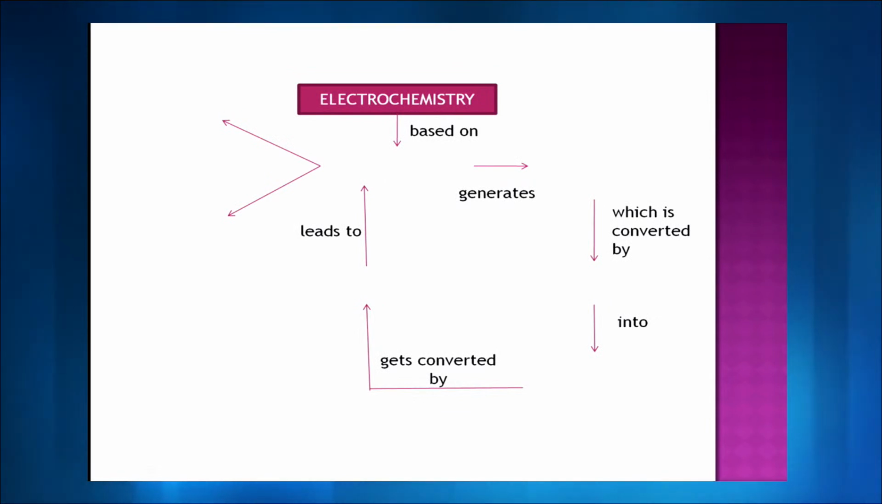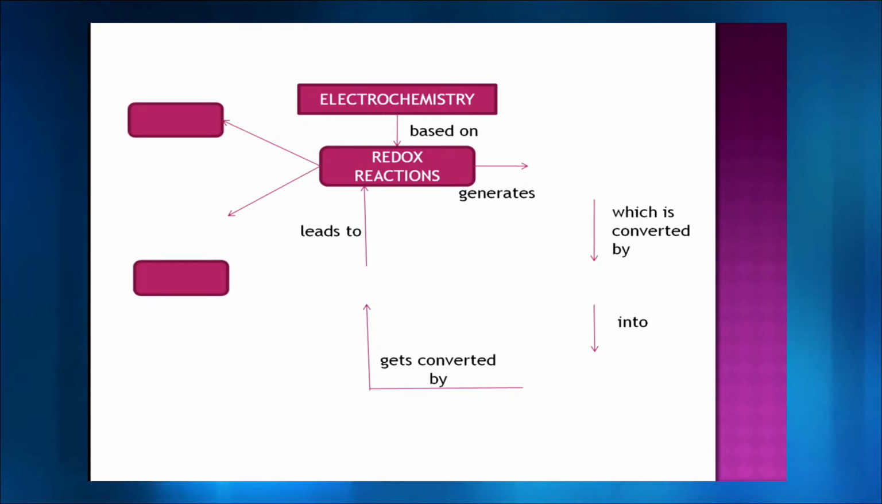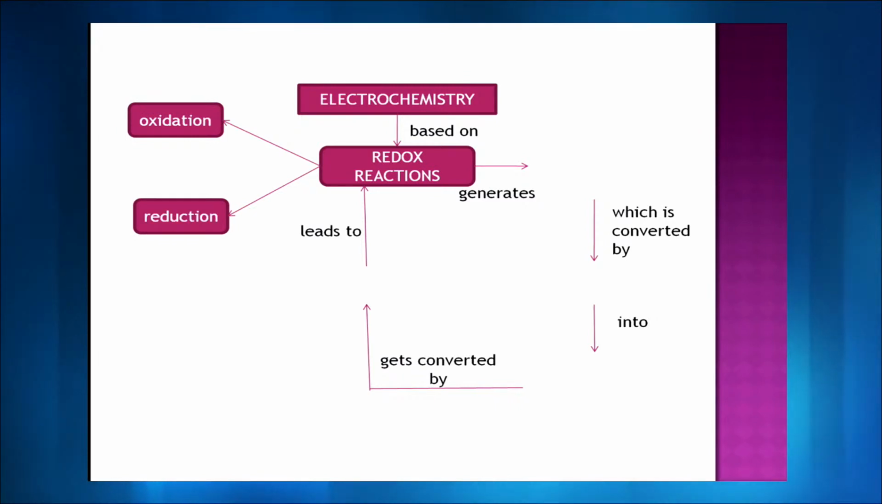Just a quick recap of whatever we have done all this while. Electrochemistry, probably this will answer again that question, what is the difference between electrochemistry and classical chemistry. Electrochemistry is based on redox reactions. So what you studied in class 11th is being used here now. This redox reaction has two components, oxidation and reduction.